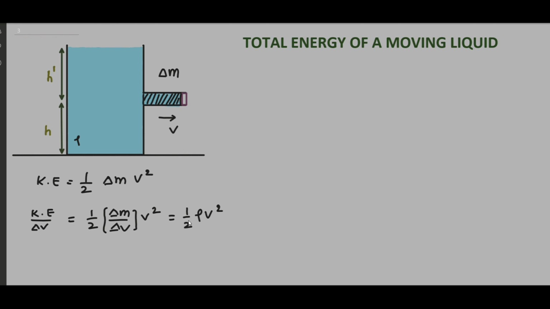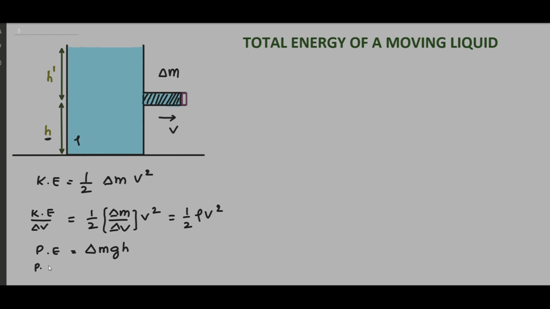Then look at this delta M amount of the liquid. It is at a height h from the surface of the earth, or else from the datum. So due to its height with respect to ground, it should possess gravitational potential energy. We know that gravitational potential energy can be written as mgh. Here the mass of the liquid is delta M, so it is delta M g h, where h is the height of the liquid delta M from the ground.